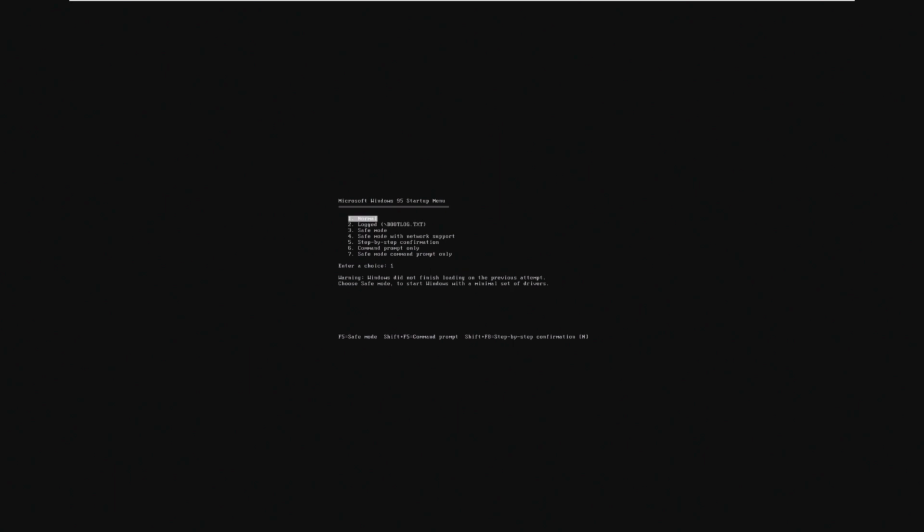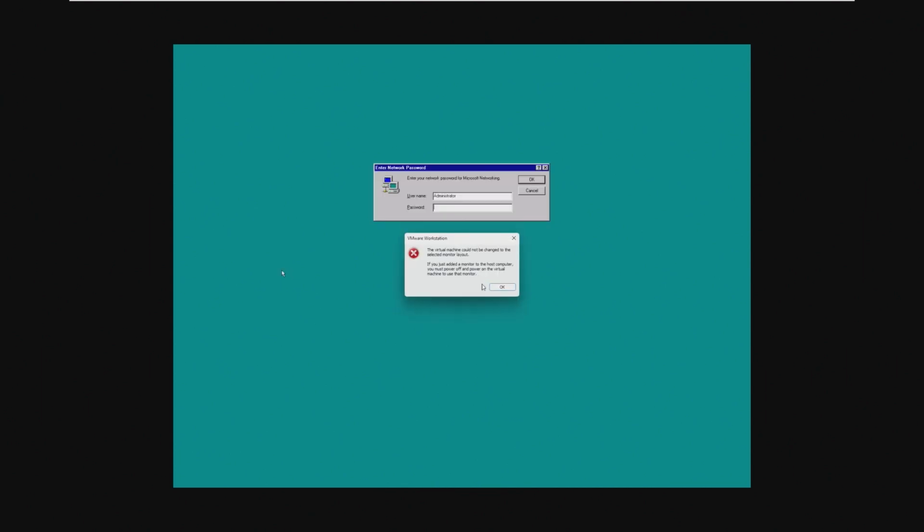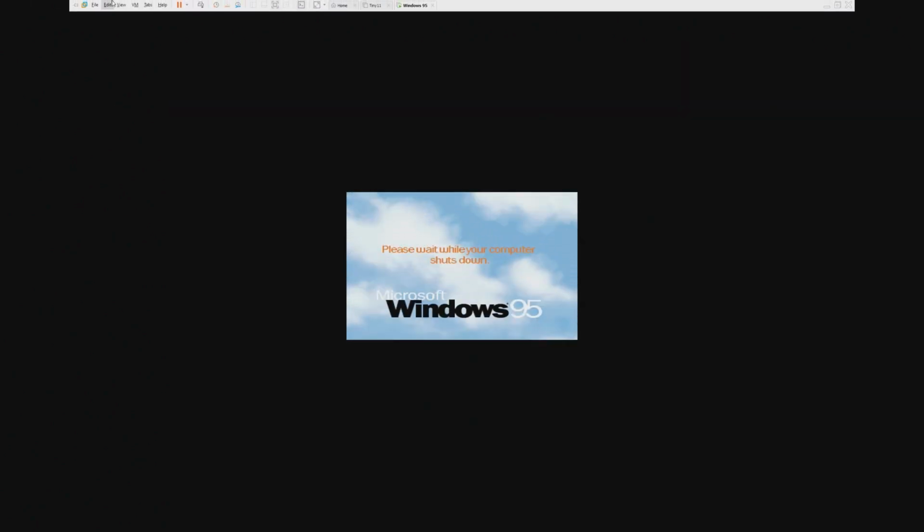Okay, it booted. That is really strange, because Windows 98 booted on 8 megabytes. Windows 95 can't boot on 32, so it does look like they actually did optimize Windows.